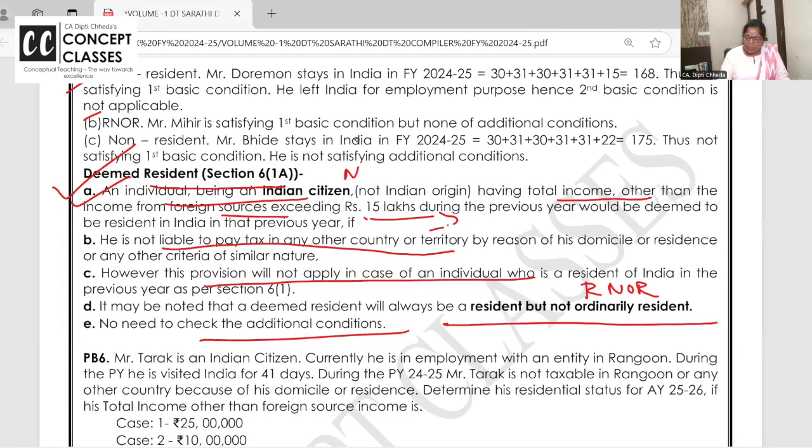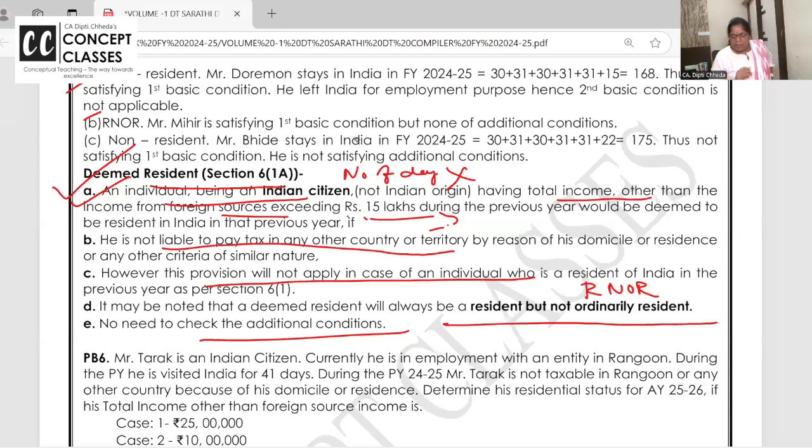Ma'am, what about number of days? Number of days is not relevant at all. An individual being Indian citizen, staying anywhere in the world, forget about number of days present in India, but in India he has earned more than 15 lakhs income.